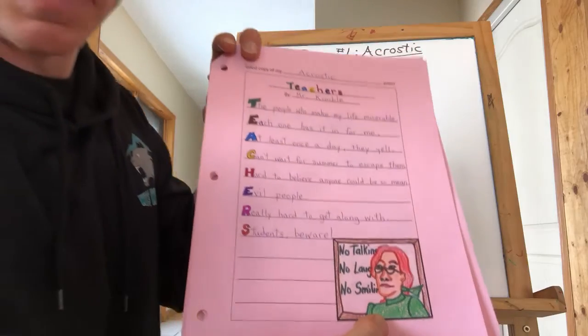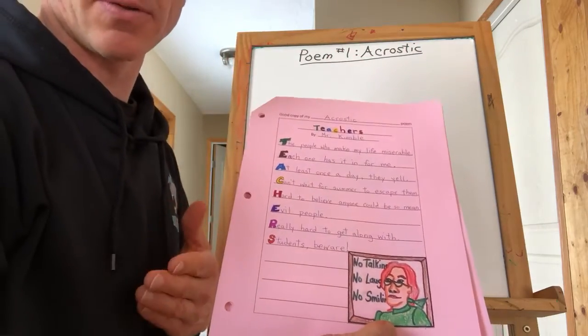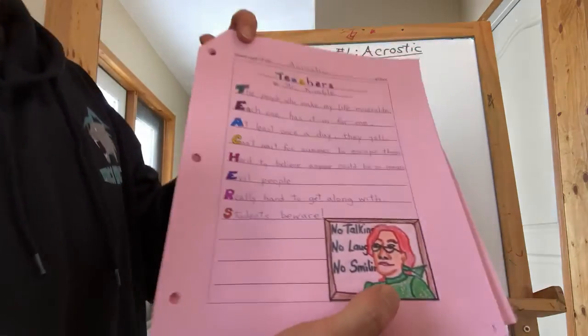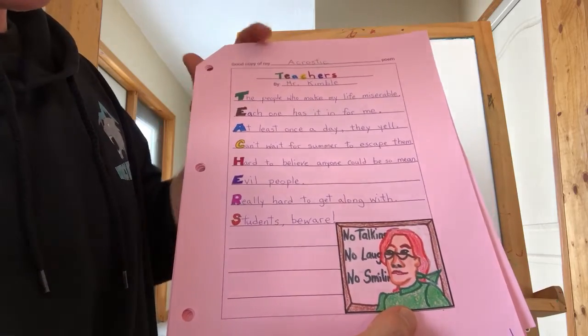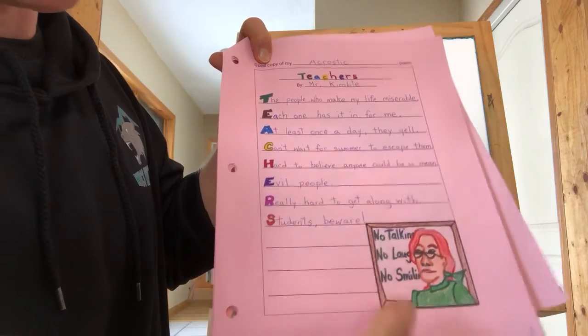Now you don't have to put a picture with yours, but I drew a picture. Remember, if you do get a picture from the internet, you do need to credit where you got it from. By the way, this teacher, she does look evil and mean, but not as evil and mean as me. And she has the same rules in her class as I have in mine. So there's no talking, no laughing, and no smiling.